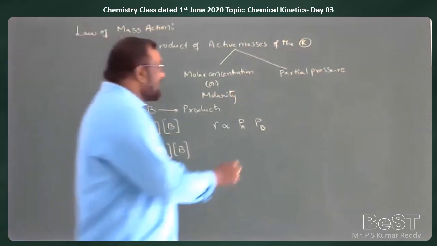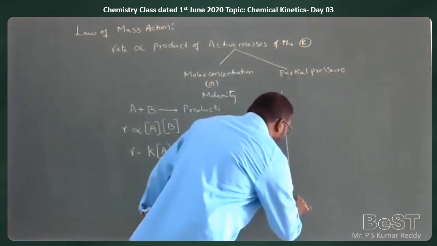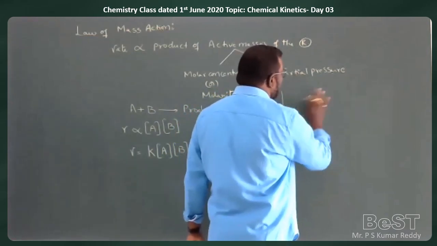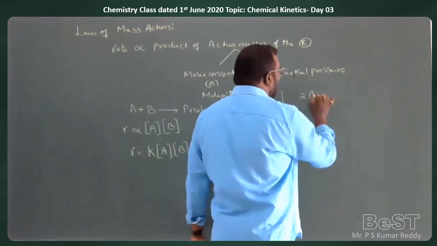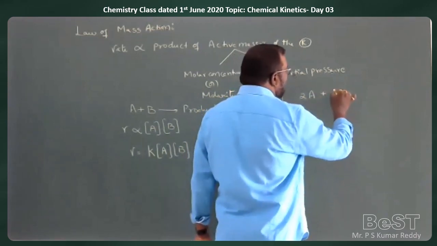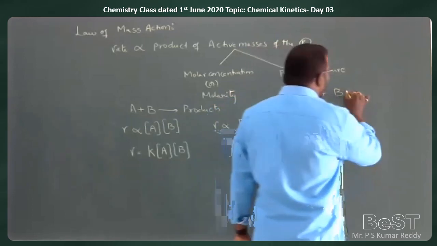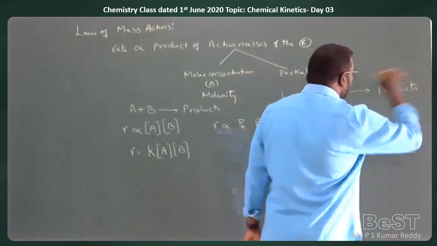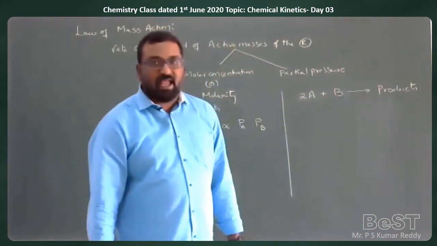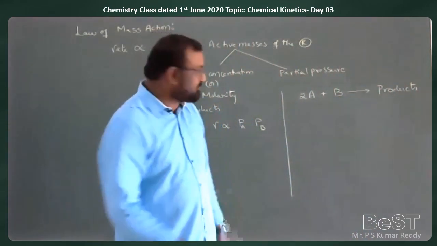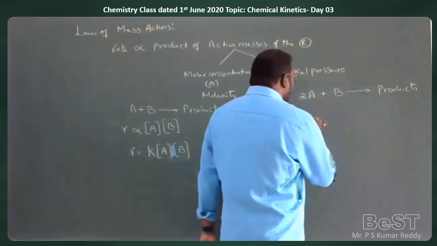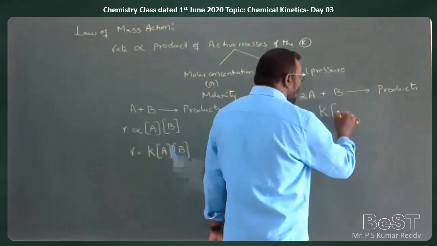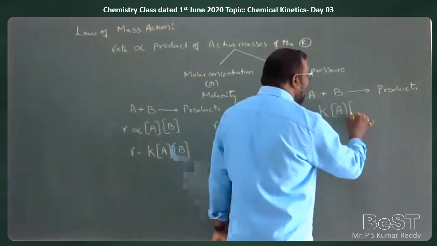Now, let me consider another reaction. X moles of A, or simply 2 moles of A, reacts with 1 mole of B to produce products. I am taking another reaction in which 2 moles of A is reacting with 1 mole of B to produce the products. Now, rate is equal to rate constant into concentration of A into concentration of A.